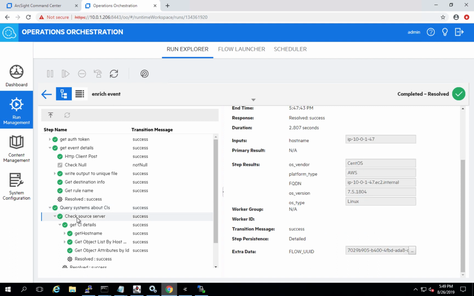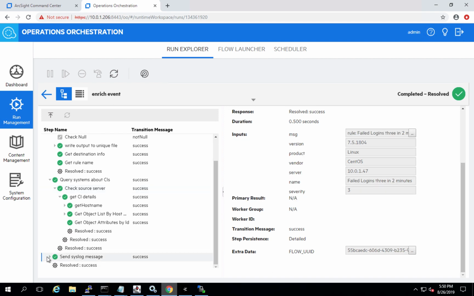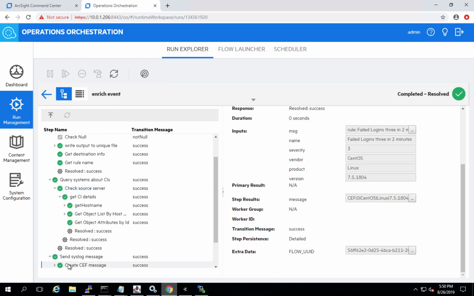In this case, we actually use Operations Orchestration's filtering capabilities to get back specific information based on regular expressions, or being able to strip strings and produce output. In this case, we gather OS vendor, our fully qualified domain name, our platform type, our OS version, and our OS type. Now these are then concatenated into a syslog message.